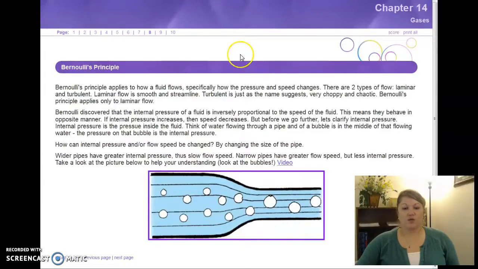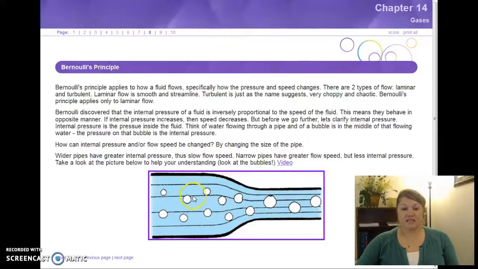So, we've got two types of flow, right? Laminar flow and turbulent flow. Laminar is smooth and streamlined. Turbulent is just like the name suggests, very choppy, chaotic, right? Bernoulli's is only if we've got smooth flow, right?